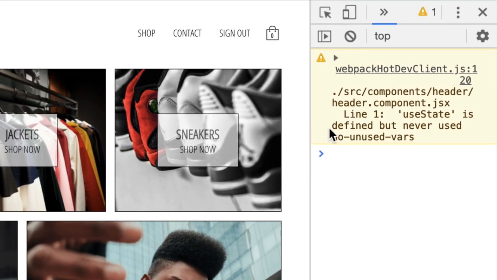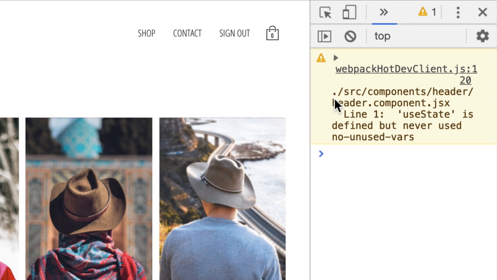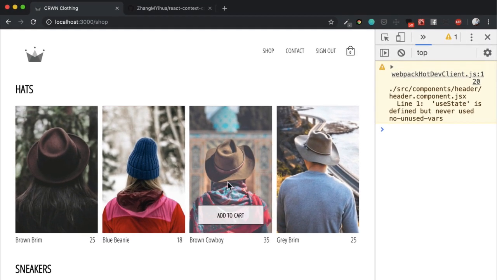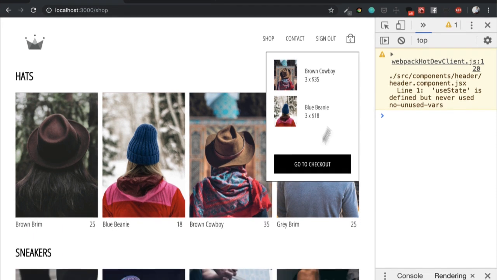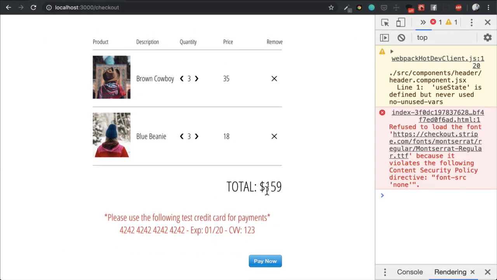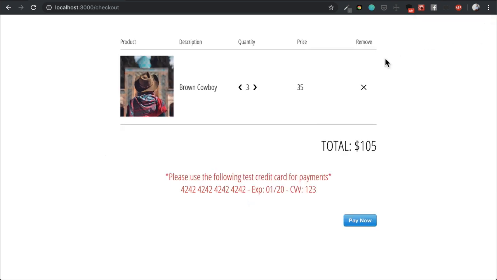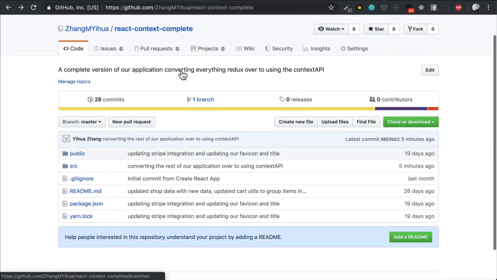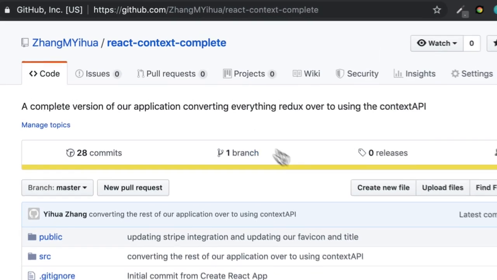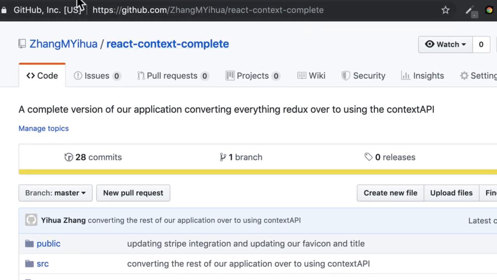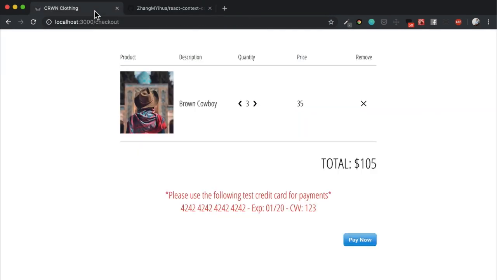We no longer, of course, have our logger either, right? But this is not really a problem because everything is working. We're able to add our cart, and we are able to check out our total, and we can see it. We can toggle this, and then we can delete these things, all using our new Context API. Now, if you're having issues with this exercise, of course, always remember that I have this completed version for you as well inside of our React Context Complete. I'll provide the link for you in your resources. You can always just clone this down and compare it to your solution when you're trying to solve this.